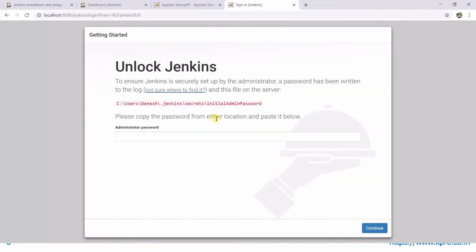Like last time, we have to copy the password from this location.